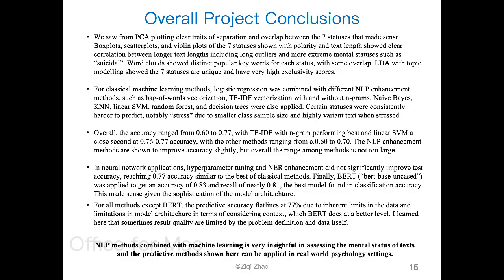So I learned here that sometimes result quality is limited by the problem definition or the data itself. And obviously, just using everyday online posts, it might not be able to perfectly classify mental health statuses, and there's some subjective interpretation, I would imagine, to the labeling as well. So all in all, NLP methods combined with machine learning is very insightful in assessing the mental status of text, and the predictive methods here can be applied in real-world psychology settings.